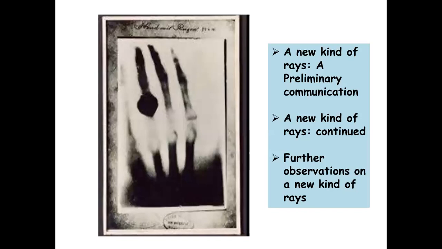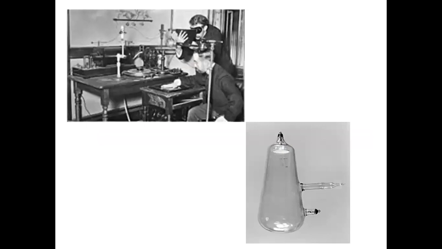He also published a few papers after his discovery of X-rays, namely "A New Kind of Rays: A Preliminary Communication", "A New Kind of Rays, Continued", and "Further Observations on a New Kind of Rays". The first X-ray he took was of his wife Bertha's hand. It was actually a 15 minute exposure. So he discovered something called X-rays.